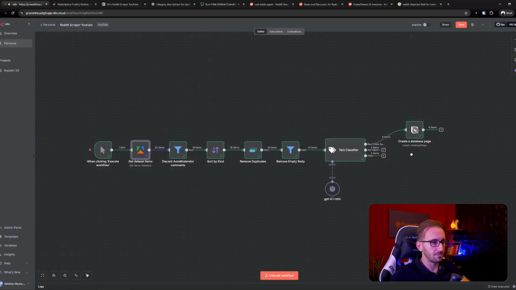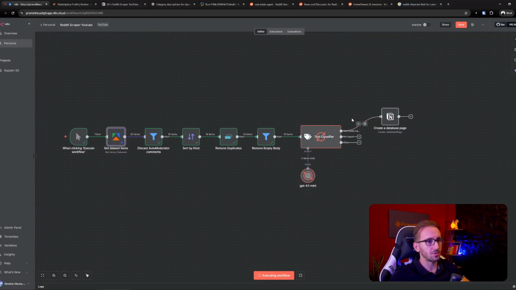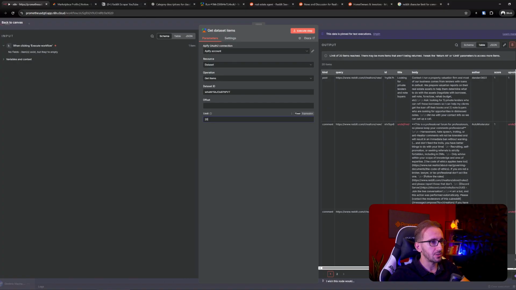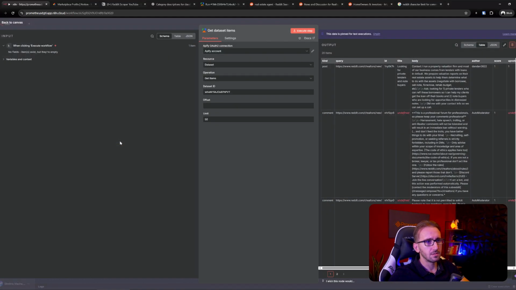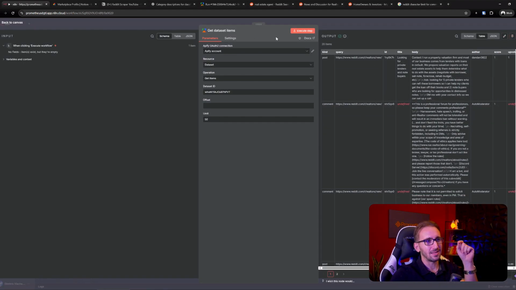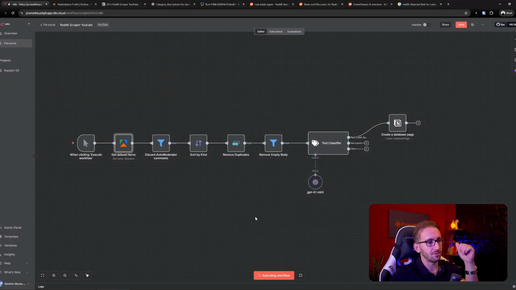So actually, no, wait. First, let's run it end to end to make sure that everything works correctly. And they do. Okay, everything ran correctly. But what happens if we try to run the automation for 50 items? What happened here? I'm a little bit confused. Oh, that was my bad. I forgot to unpin the data, so it didn't run those 50 items. It just got the 20 items from before. So I'm just going to execute again and see what happens now.